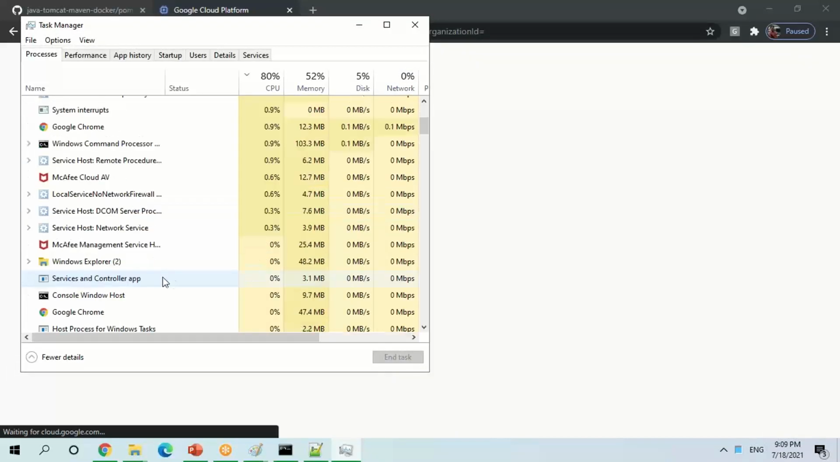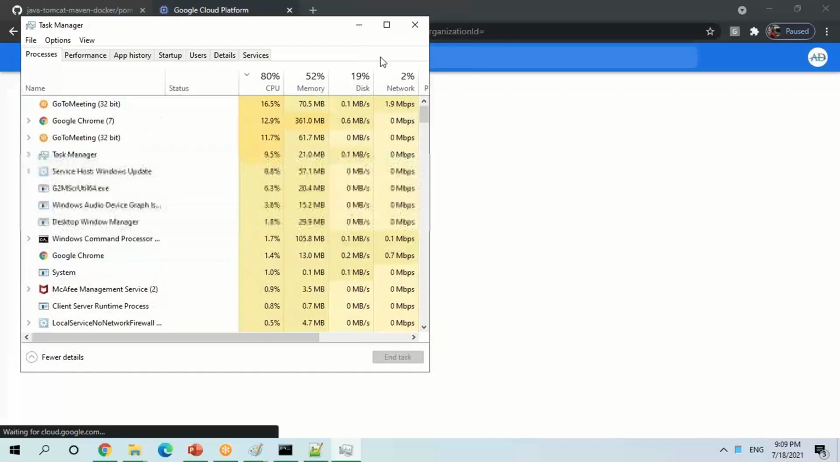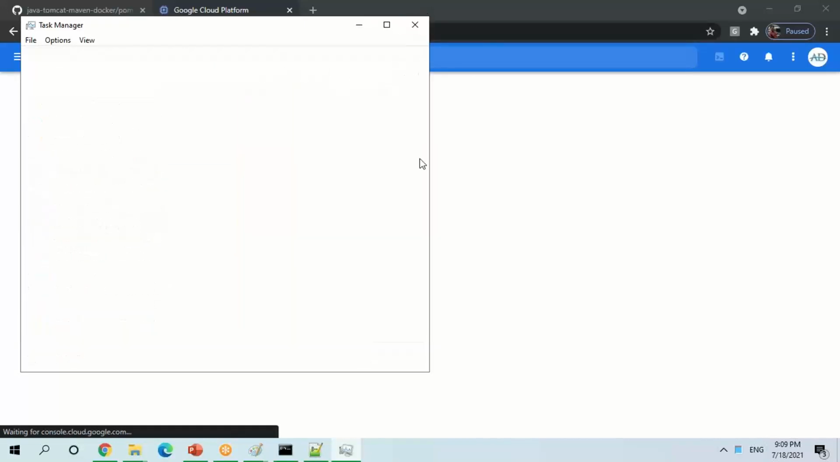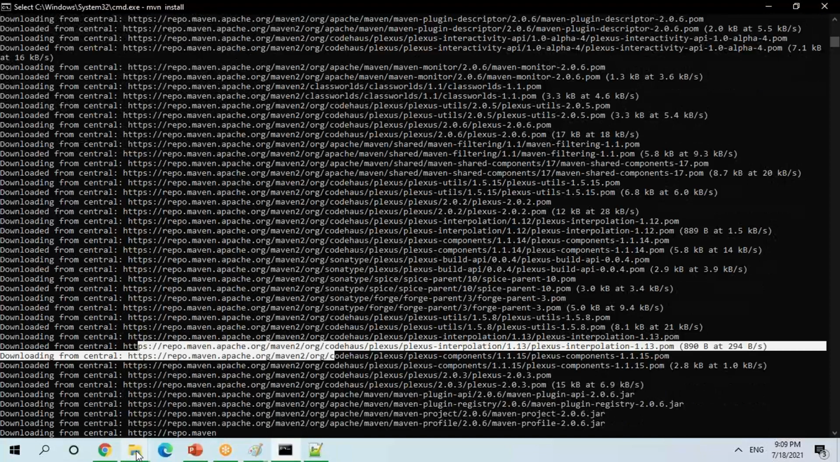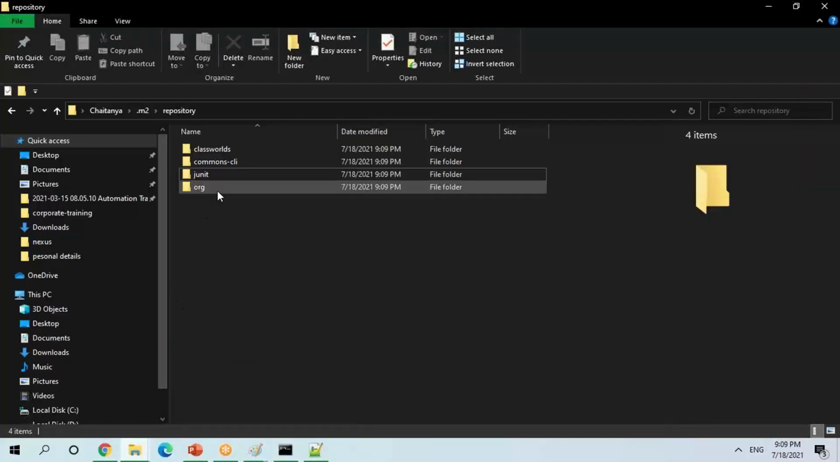Oh, my system is getting slow. Yeah, if you see, it is downloading from the central Maven repository and it is going to store in my local M2.